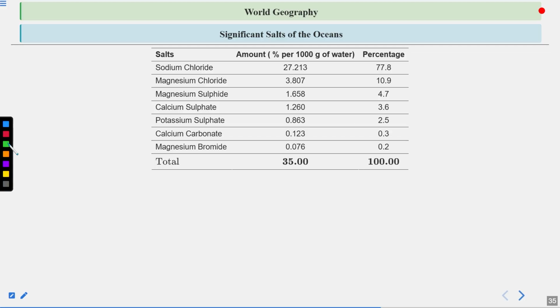Potassium sulfate is 0.863, percentage is 2.5. Calcium carbonate 0.123 and percentage is 0.3. Magnesium bromide 0.076 and percentage is 0.2. Total is 35 per 1000 gram of water and 100 percent is the value. So significant salts of the oceans are defined in this percentage proportion.